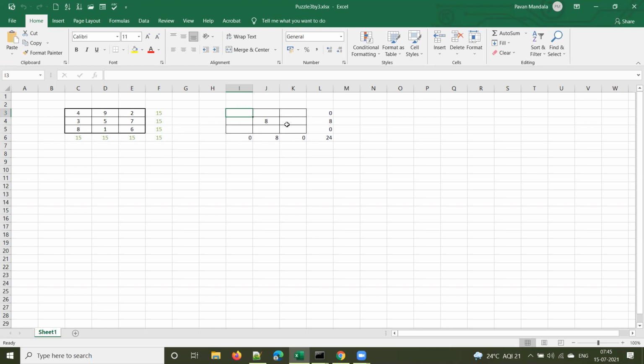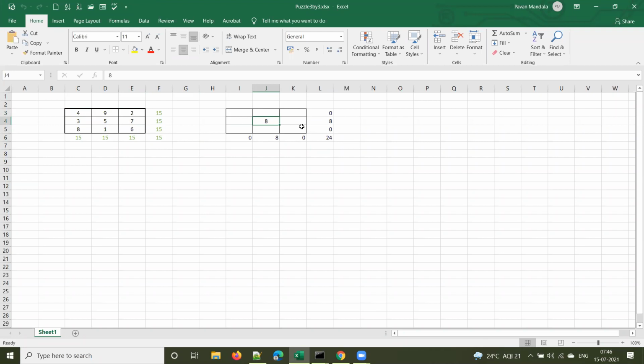You have a 3 by 3 table with 9 cells, and you have to fill some numbers in this. The sum of either row or column, horizontally or vertically, of each of these 3 cells should be 24. And diagonally as well, not only row and column, but also diagonally it should be 24. I gave one example here with 15. Yesterday I kept this puzzle before you, and I gave the biggest clue also.